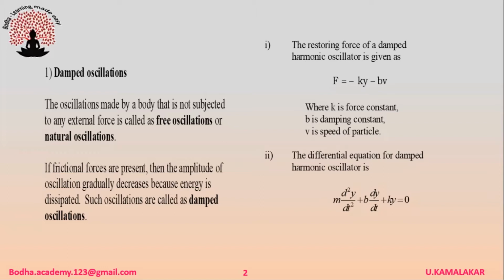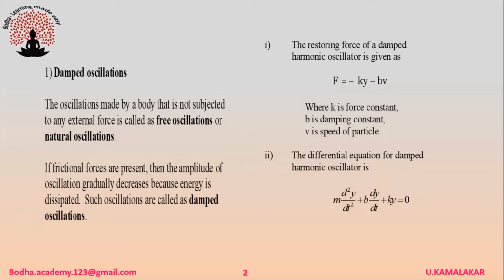The restoring force of a damped harmonic oscillator is given as F = -ky - bv, where k is the force constant, b is the damping constant, and v is the speed of the particle.